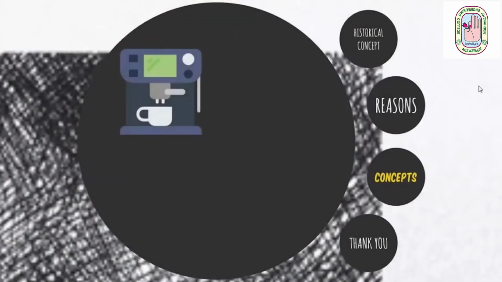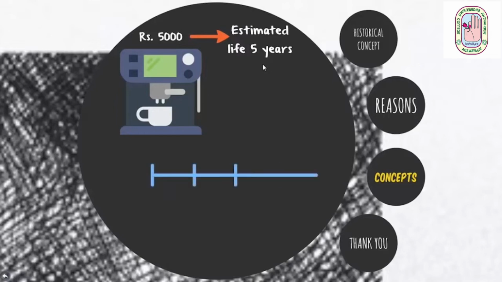I purchased a coffee vending machine for my shop for rupees 5,000, and the life of this machine is estimated to be 5 years. According to the going concern concept which we have studied earlier, my business is assumed to continue for a long time period. And because I will be accruing the benefit of this machine for the next 5 years, the price that I paid to acquire this machine will be divided equally over the next 5 years.